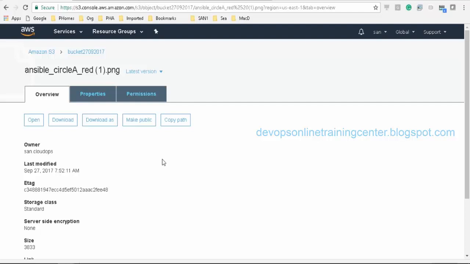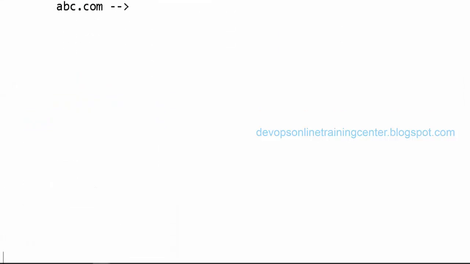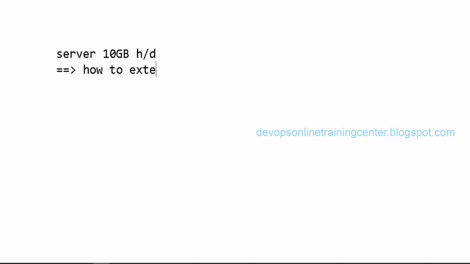Is this clear? Yeah. Can we use S3 as one of the shares or external drive on your server? No. Okay. See, let us say I have a server with limited capacity, a 10 GB hard disk. Now I want to extend this by another 100 GB. So how do we extend the disk? We need to have storage available either on the network or locally.